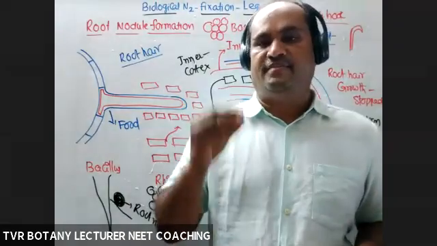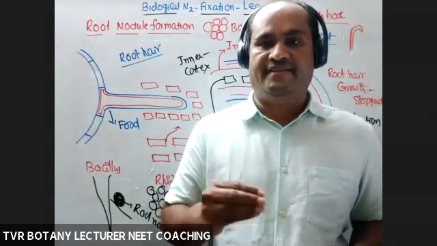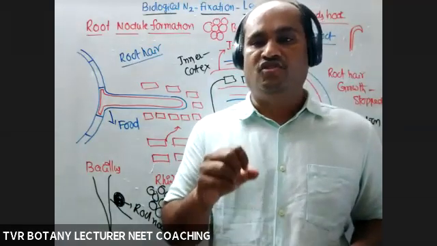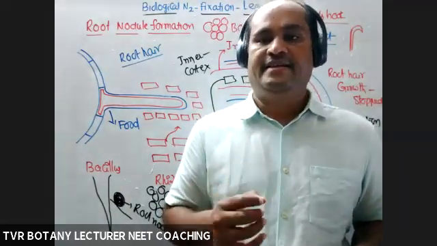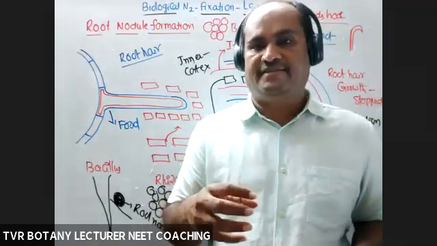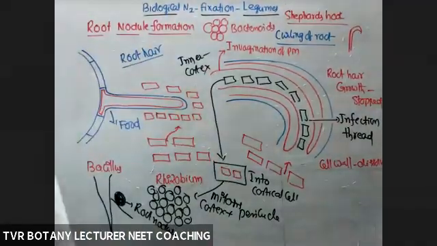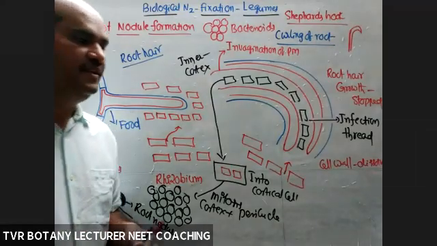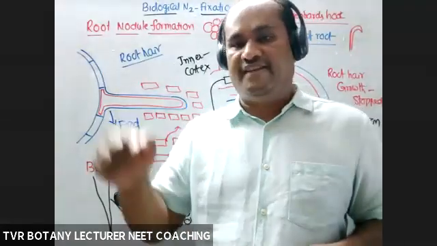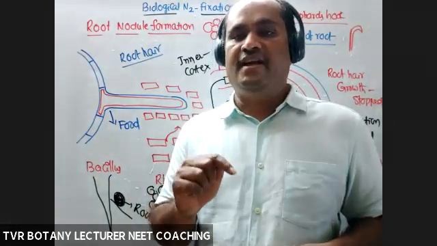Initially, the root system releases food material, amino acids, flavonoids, and other carbohydrates into the soil to attract rhizobial bacterial cells. Attracted, compatible rhizobial cells approach the root hair. Approaching the root hair means the root hair is susceptible, not giving resistance, easy to attack. Now all these bacterial cells colonize the surface area where they replicate, and they cause curling of the root hair.